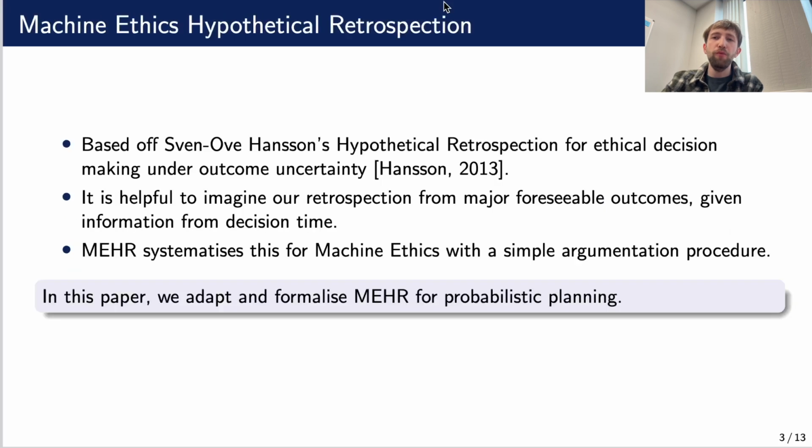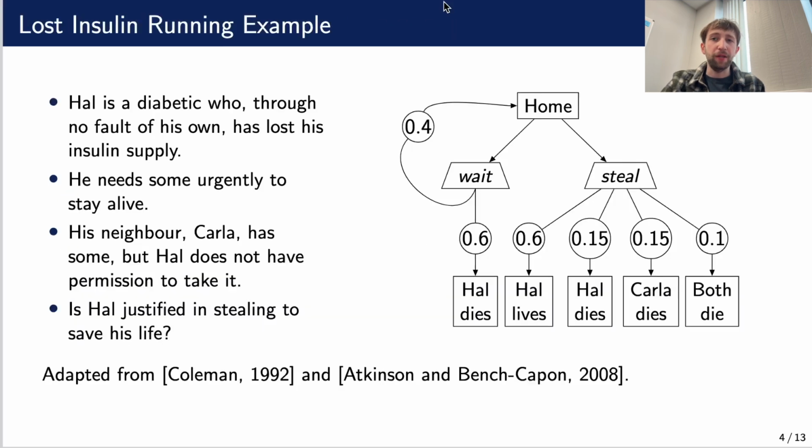A while ago, we introduced this idea of machine ethics hypothetical retrospection, which is based off this idea that we ought to imagine our retrospections from the major foreseeable outcomes of our decisions, given the information available at decision time. We formalized this with a simple augmentation procedure for machine ethics. In this paper, we adapt and formalize that for probabilistic planning.